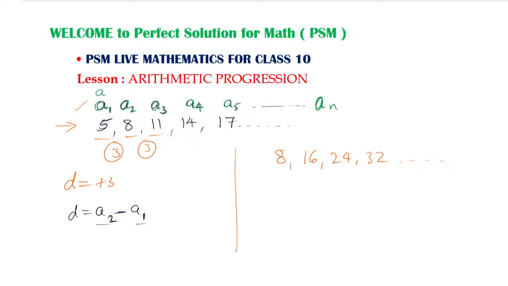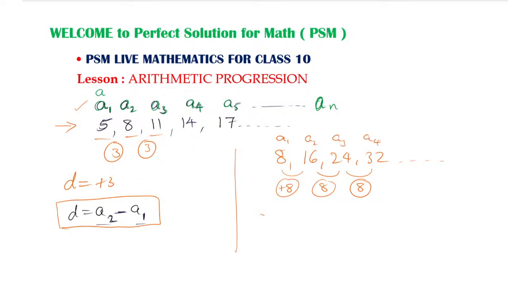What is the difference between them? The first number is 8, and the difference between the numbers is equal. 16 minus 8 is 8. 24 minus 16 is 8. And 32 minus 24 is 8. When finding the D value, that is A2 minus A1: this is the first term, this is the second term, this is the third term, and this is the fourth term. A2 minus A1 is 16 minus 8, which is 8.